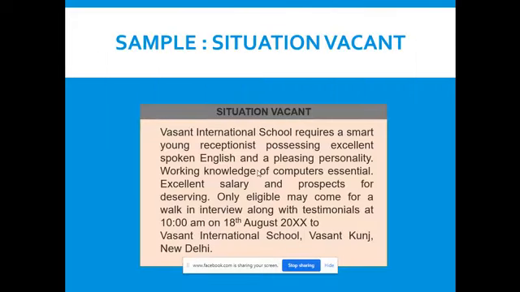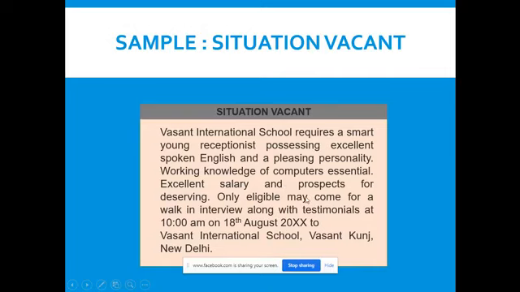Next, more examples of situation vacant. So, Vasant International School requires a smart young receptionist possessing excellent spoken English and a pleasing personality. Full stop. Working knowledge of computer is essential, comma, or you can put a full stop as well. Excellent salary and prospects for the deserving. Only eligible candidates may come, they are not even adding the word candidate.